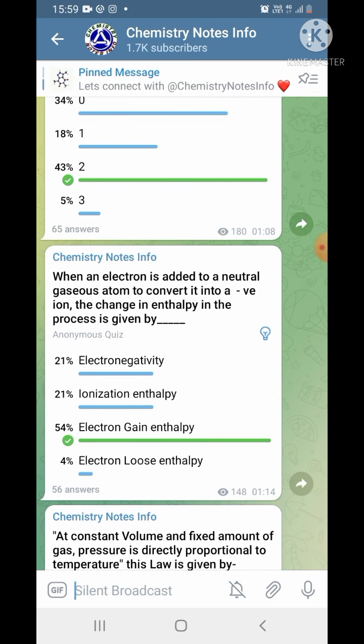When an electron is added to a neutral gaseous atom to convert it into a negative ion, the change in enthalpy in the process is given by, options are electronegativity, ionization enthalpy, electron gain enthalpy, electron loss enthalpy. The correct answer is electron gain enthalpy.